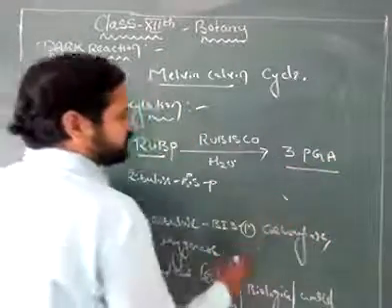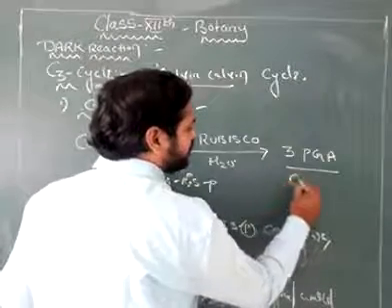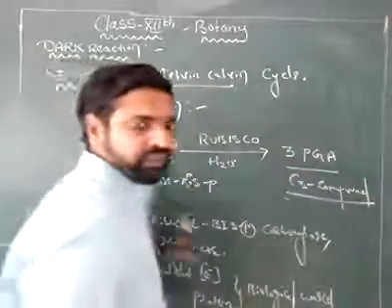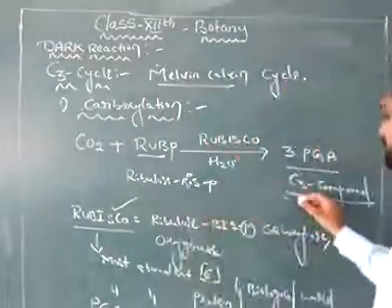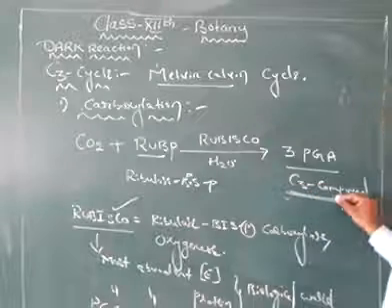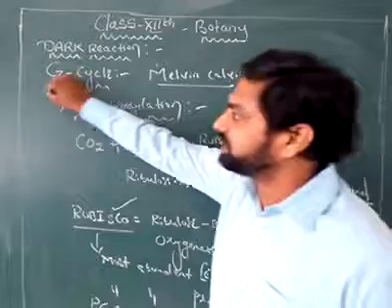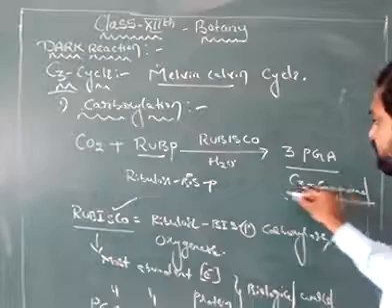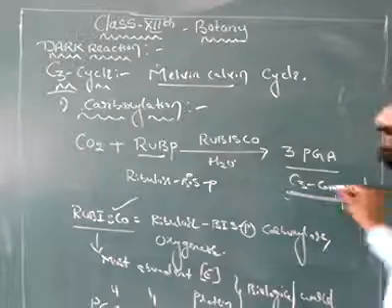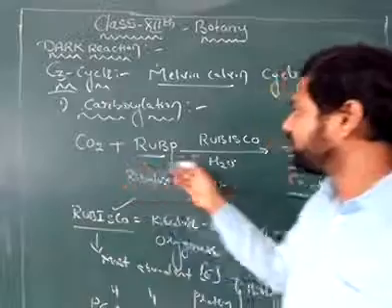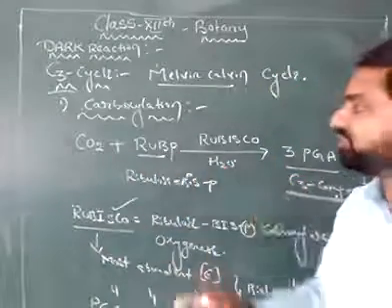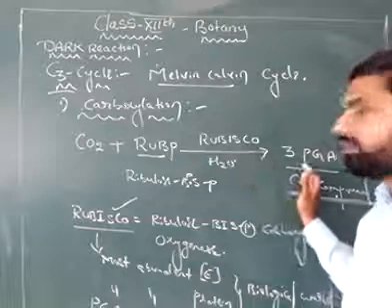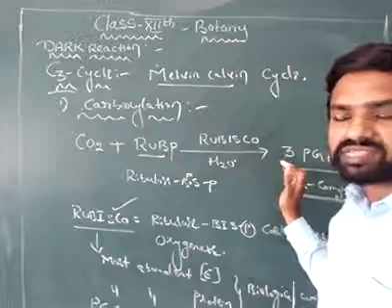The 3-phosphoglyceric acid is a C3 compound, as the first product formed in this cycle is a C3 compound. The cycle is called the C3 cycle because the product has 3 carbons. This is the carboxylation. In carboxylation, carbon dioxide is initially accepted by RuBP in the presence of Rubisco and water, forming 3-phosphoglyceric acid.